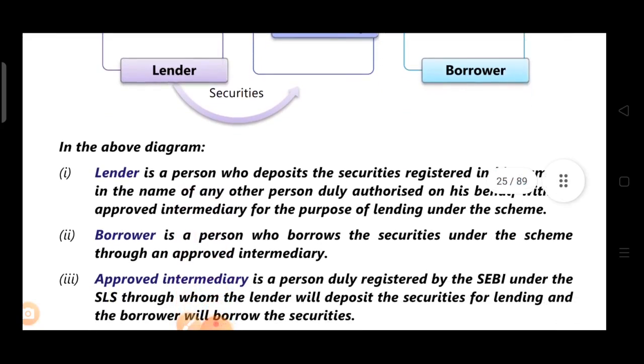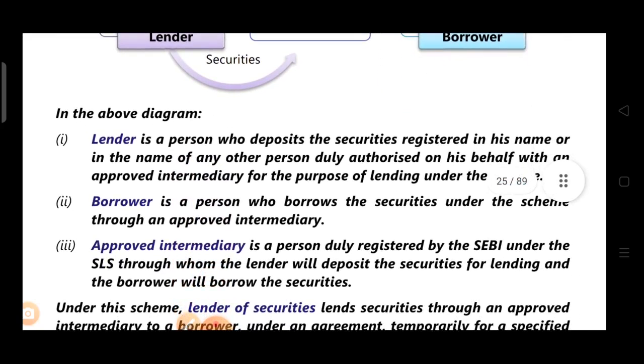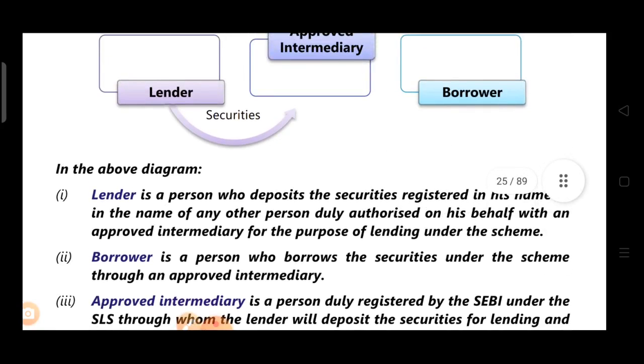They have explained that a lender is a person who deposits the security registered in his name, or in the name of any other person duly authorized on his behalf, with an approved intermediary for the purpose of lending under the scheme. The lender wants to lend his securities, so he deposits those securities with the approved intermediary for the purpose of lending.